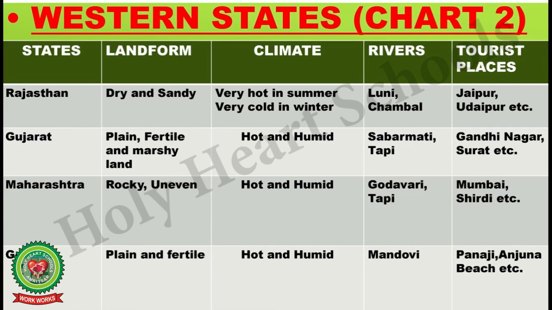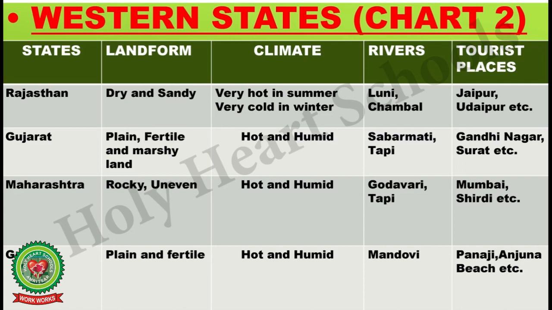Number 3 is Maharashtra. The landform of Maharashtra is rocky and uneven. Its climate is hot and humid. The main rivers that flow through Maharashtra are Godavari and Tapi. The tourist places of Maharashtra are Mumbai, Shirdi, etc. Number 4 is Goa.